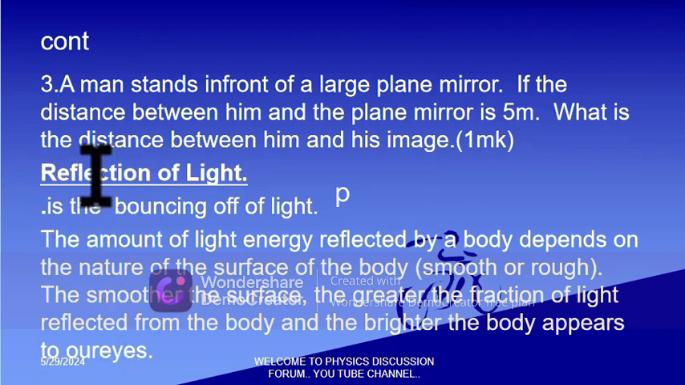Let us now move to reflection of light. So what is reflection of light? It is the bouncing off of light. The amount of light energy reflected by a body depends on the nature of the surface of the body, and the nature of the surface is either smooth or rough. The smoother the surface, the greater the fraction of light reflected from the body, and the brighter the body appears to our eyes.